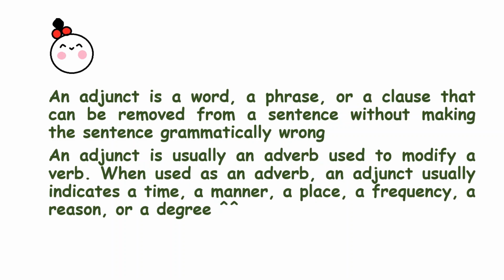An adjunct is a word, a phrase, or a clause that can be removed from a sentence without making the sentence grammatically wrong. An adjunct is usually an adverb used to modify a verb. When used as an adverb, an adjunct usually indicates a time, a manner, a place, a frequency, a reason, or a degree.